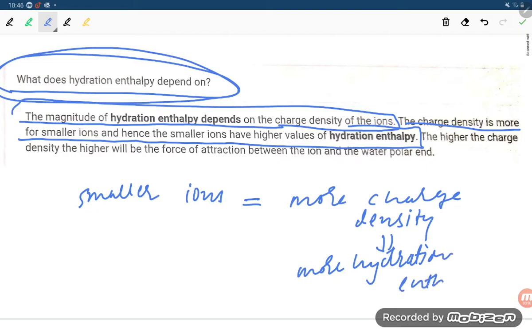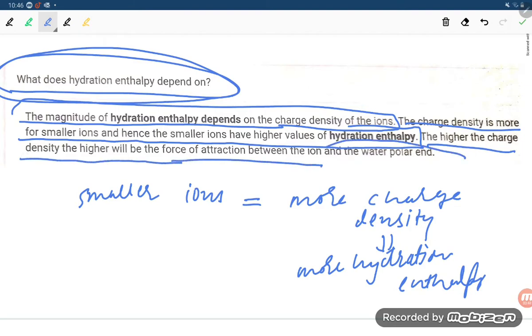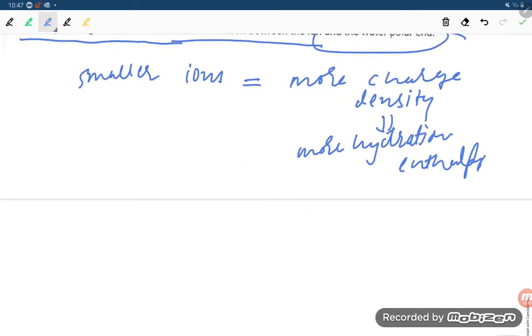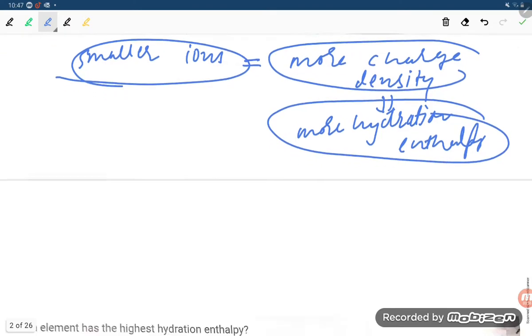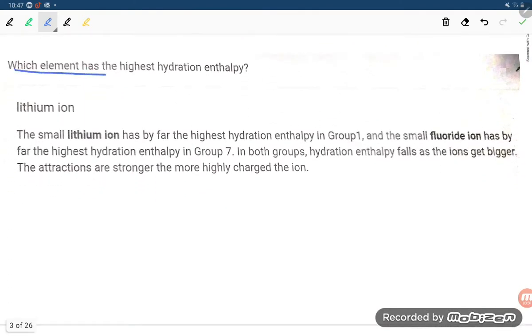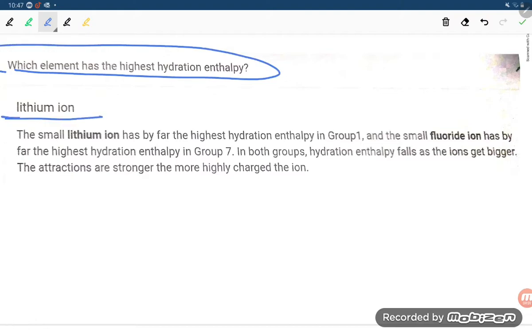I hope it will be helpful to you to understand. The higher the charge density, the higher will be the force of attraction between ions and the polar end of water. Smaller ion, more charge density, more will be the hydration enthalpy. Next one, which element has the highest hydration enthalpy? Lithium is supposed to have the highest hydration enthalpy among the alkali metals, student. Why? The small lithium ion has by far the highest hydration enthalpy in group 1.